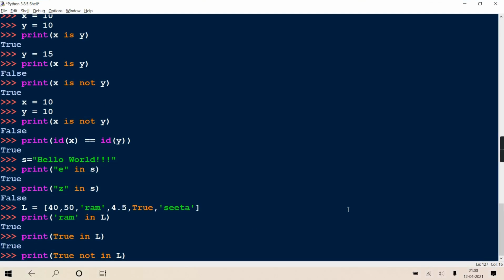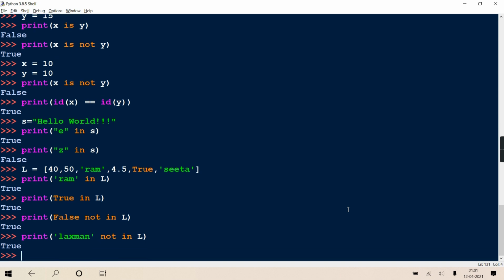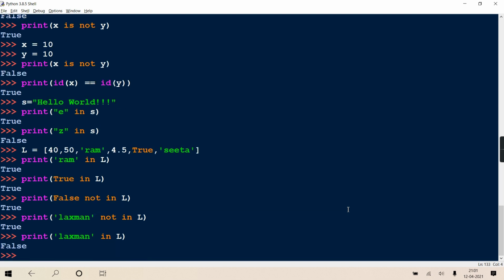So if I'm writing false not in L, is false not in L? Yes, true will come because it's not. Here if I write Lakshman not in L, as it is not in L, it will give true. And instead of not in, if I check in, it will give false because Lakshman is not present. I hope you got it.